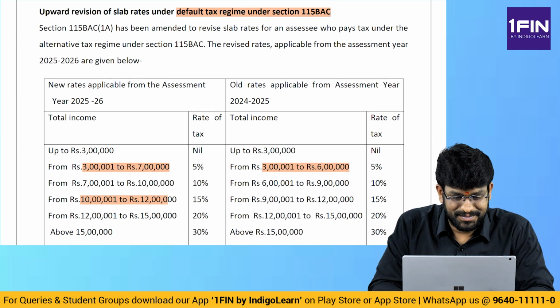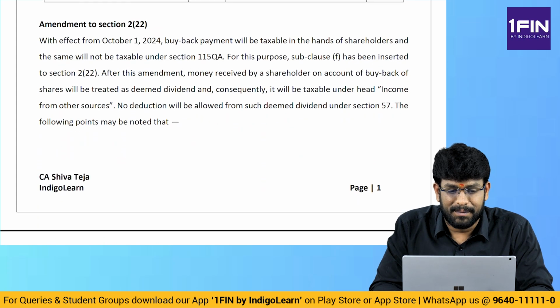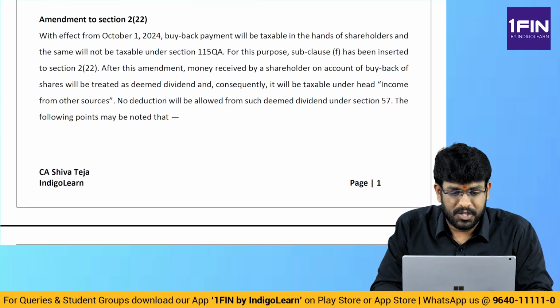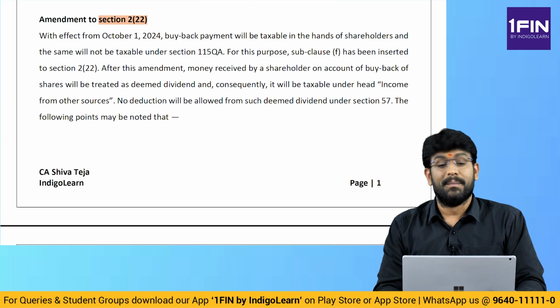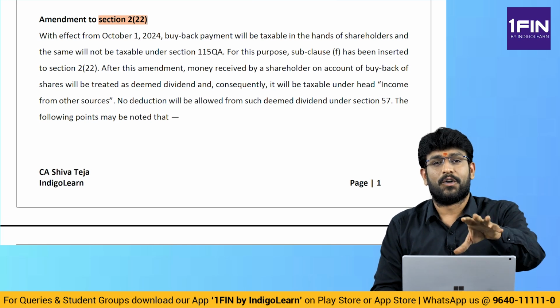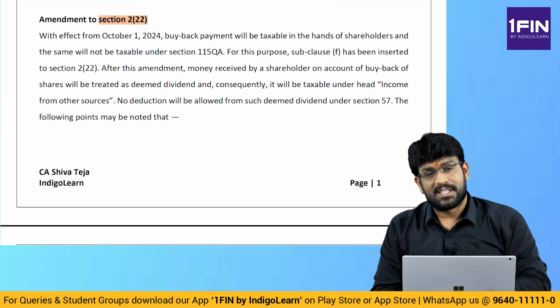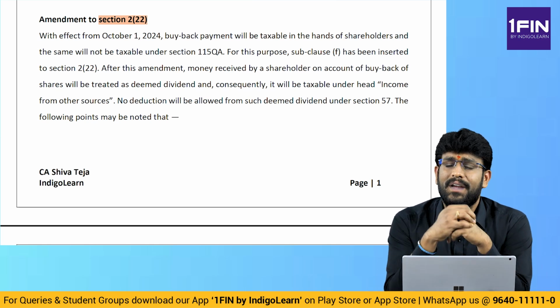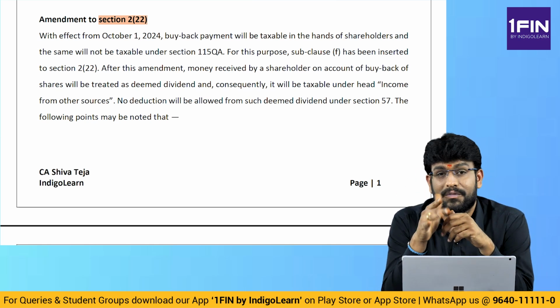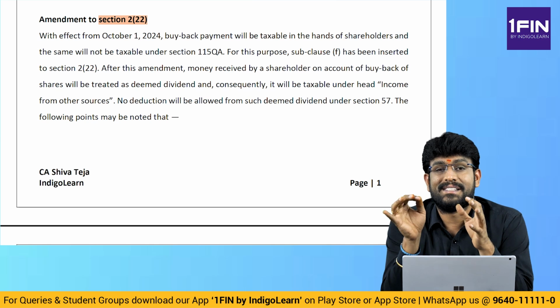Next point. Let me look at the next interesting amendment, my dear friends. Amendment to section 2(22). We know that 2(22) talks about a concept known as deemed dividends. Don't worry, this PDF also I will add to the description box. You can download from there, no problem. Come on, 2(22). We know that we have got 5 interesting points of deemed dividend, 2(22)(a), (b), (c), (d), (e).